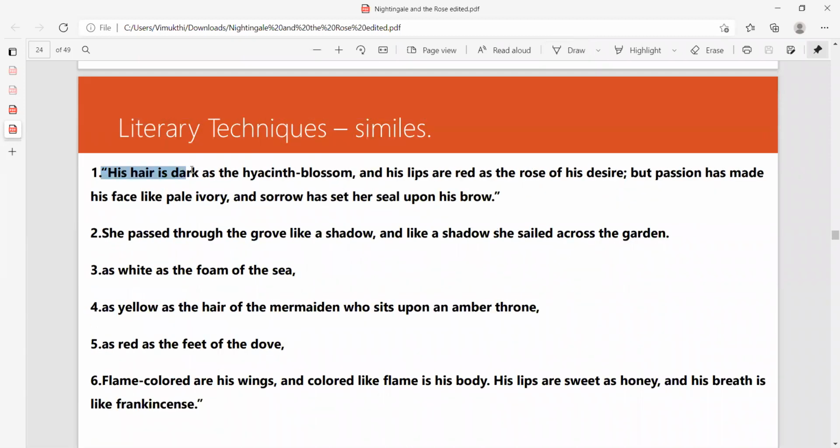Here is dark, here is dark as hyacinth blossom. And after that, you put some dots. Then you can remember you have a lot. Then here, she passed through the grove like a shadow, and put some dots. Here, this one you can write. As yellow as the hair of the mermaiden, put some dots. As red as the feet of the dove, put some dots. Flame colored are his wings and colored like flames is his body, put some dots. Just write some part and put some dots. We have a lot. I have selected only a few. We have a lot of similes there.